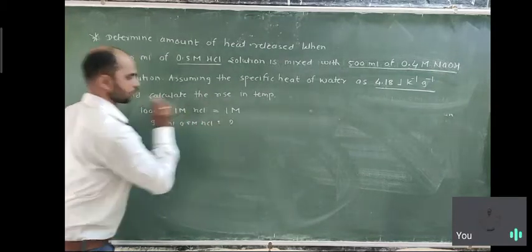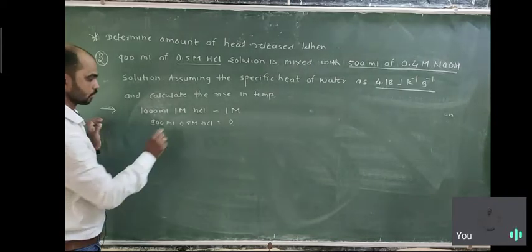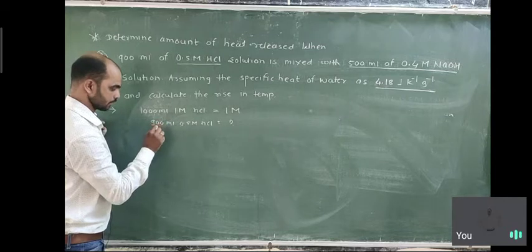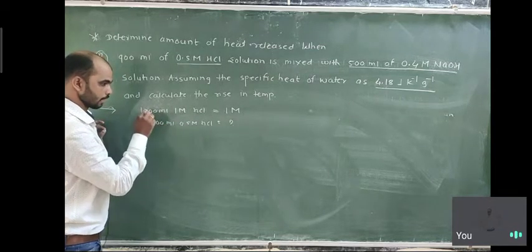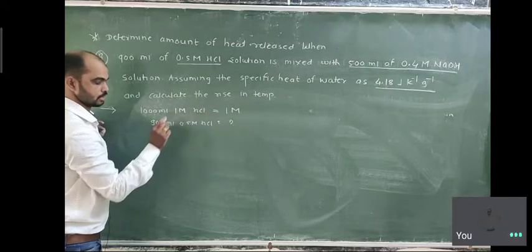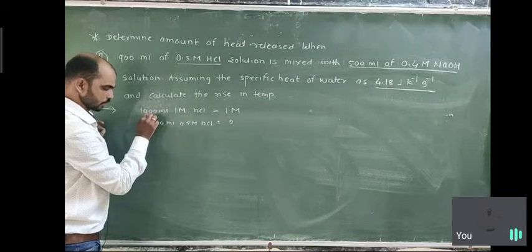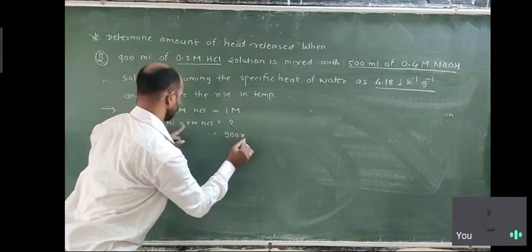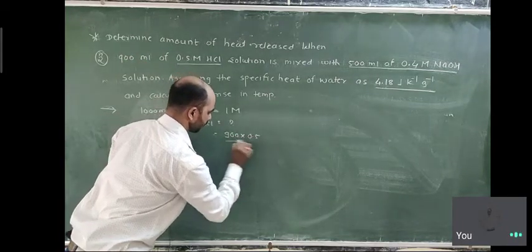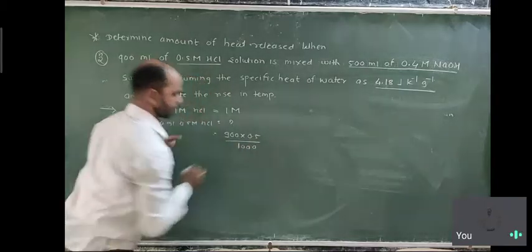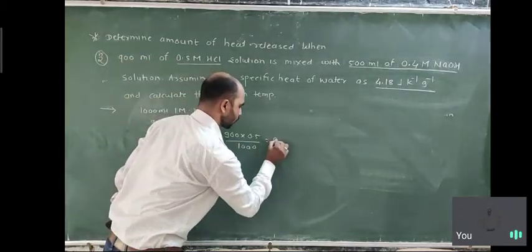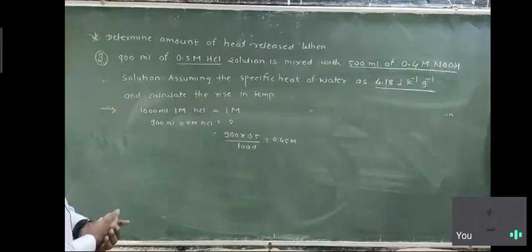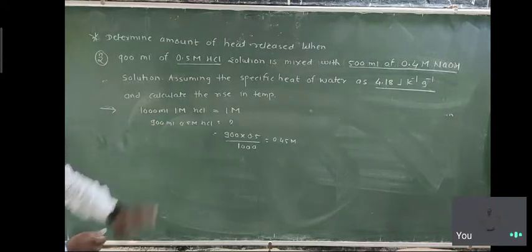So how many moles? Here 0.5 and 900 are multiplied together, and 1000 goes to the division. So it is 900 into 0.5 divided by 1000. The answer will be 0.45 mole.